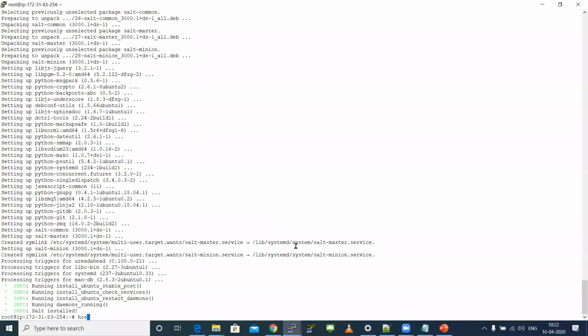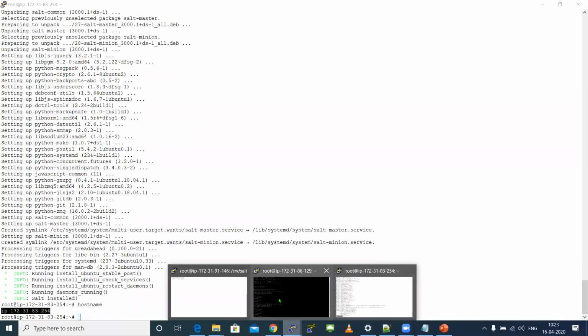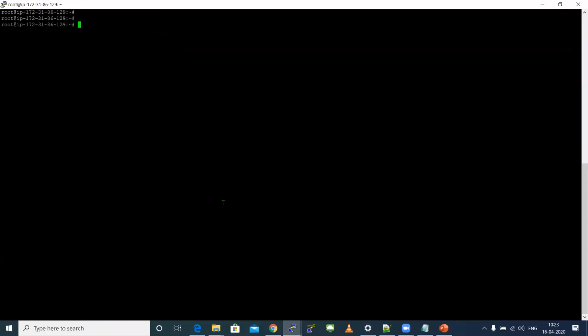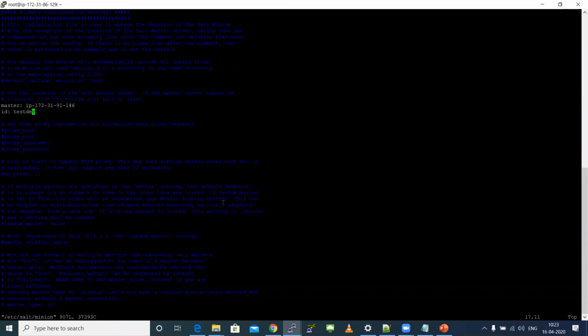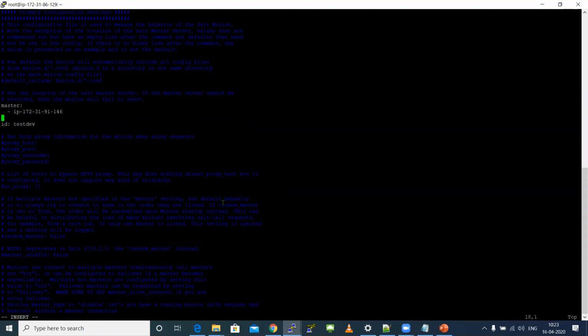Just take the host name of this master and add it in your child. This is your child server. Remember, these are the same steps which I did in the day one class, master and minion setup. Nothing new I'm doing. Sudo vi, remember the path, etc salt minion. We went and entered the master IP over here. Now what you need to do is just add the first master IP and second master IP.